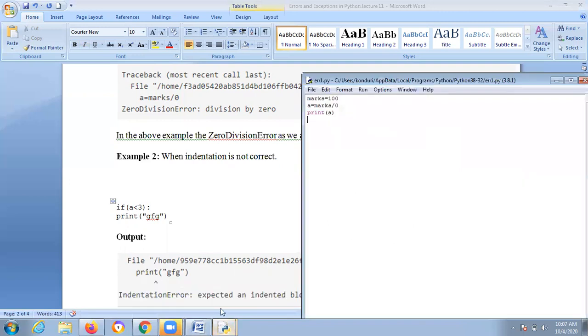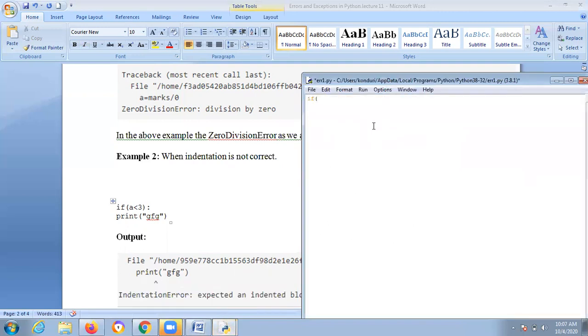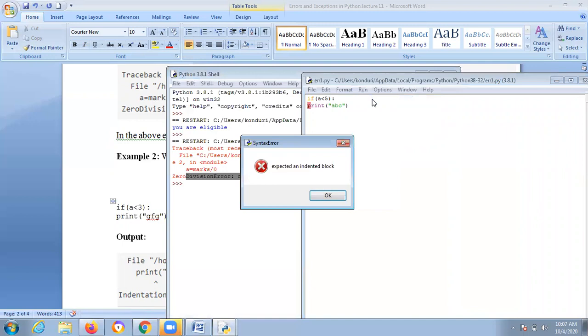Take this example: if A is less than 5, colon, don't give any space, print line, then print ABC. Save and run. Expected an indented block. This is also called a logical error.